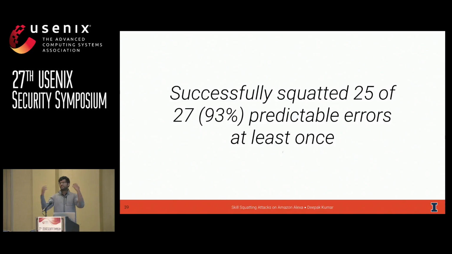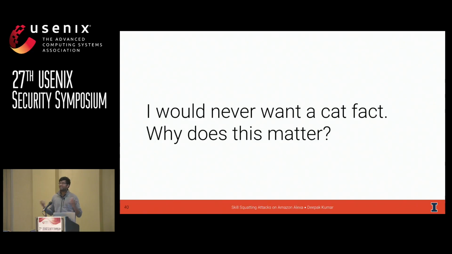So if you've stopped paying attention at this point, I get it. It's like, oh, this guy is talking about some cute attack. There's homophones. Alexa makes mistakes. Who cares? I don't even like cats. Why does this matter, right? Okay, I get it. But this matters because cat facts, it turns out, is not the only thing that you can squat based on the kinds of errors that Alexa makes.